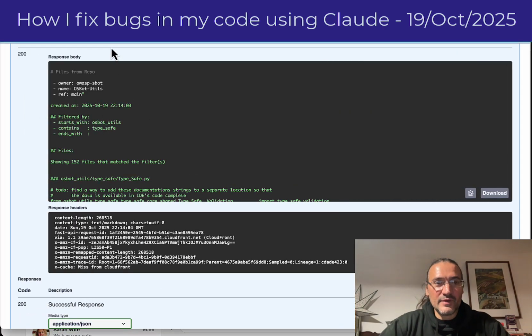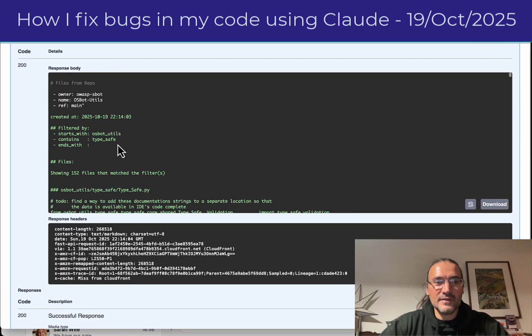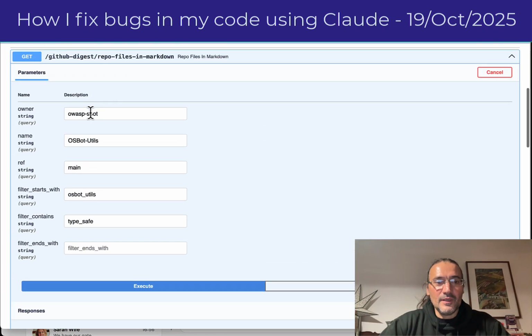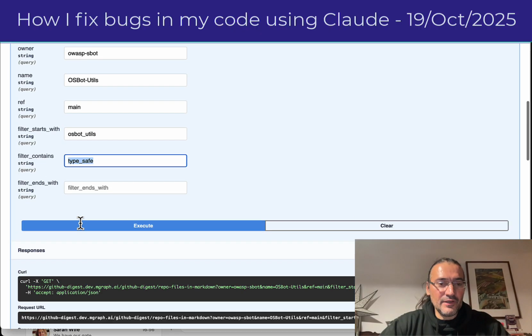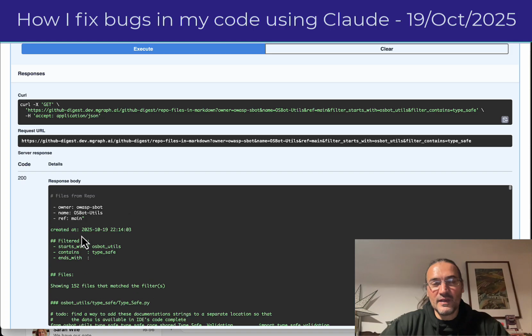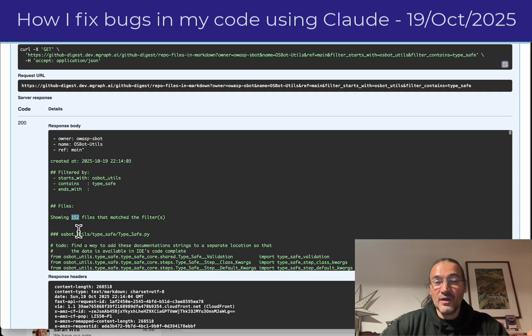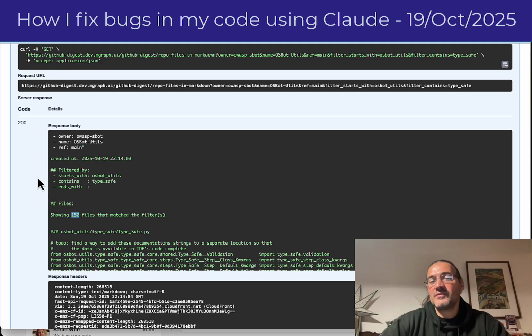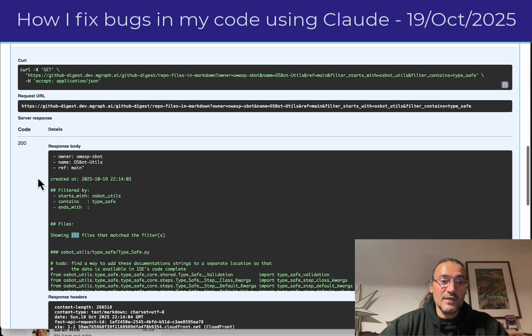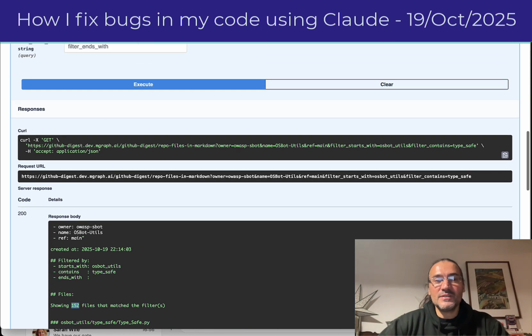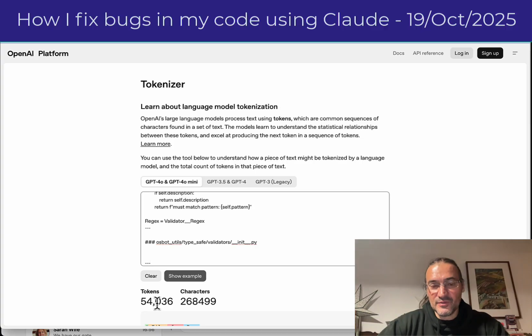I have these web servers that I can use, and this will basically allow me to say, here's the repo, here's the information, here's the folder, and here's everything on it. So what this does is give me a file that has 152 files. That's not the whole code base, just all the type safety stuff. This is a good example, but I don't really know where the bug is. So I'm going a little bit wide, just for reference. This thing has 54,000 tokens, right?